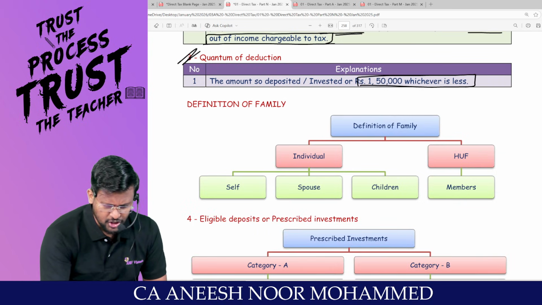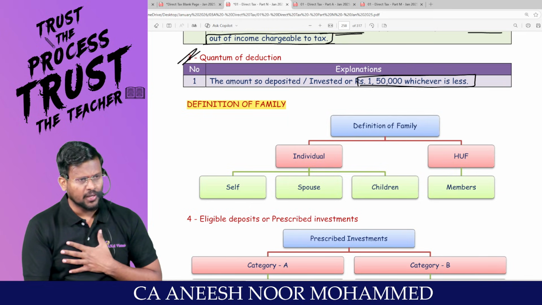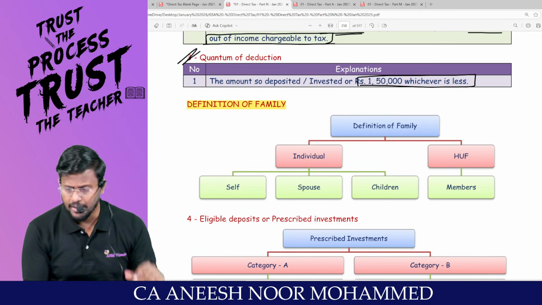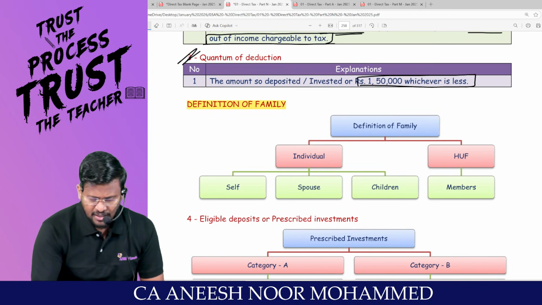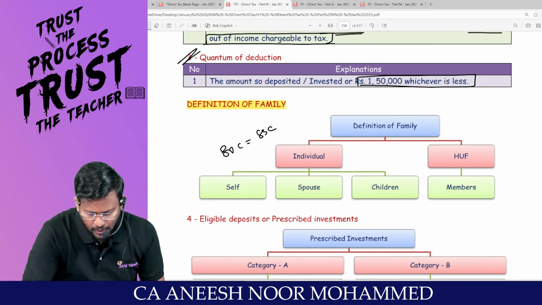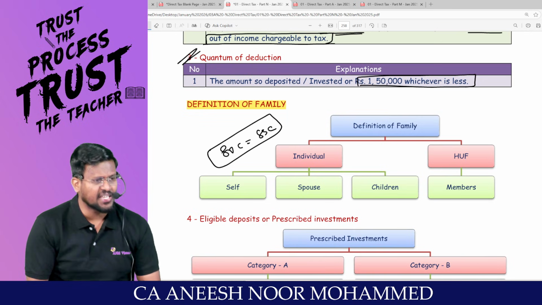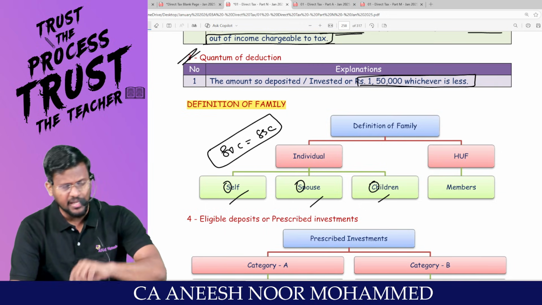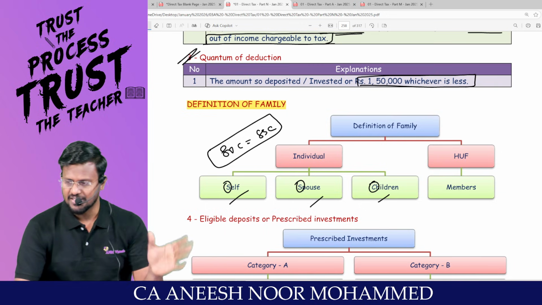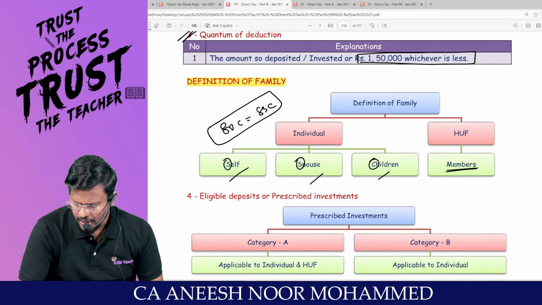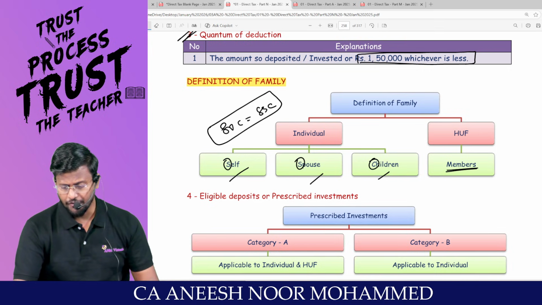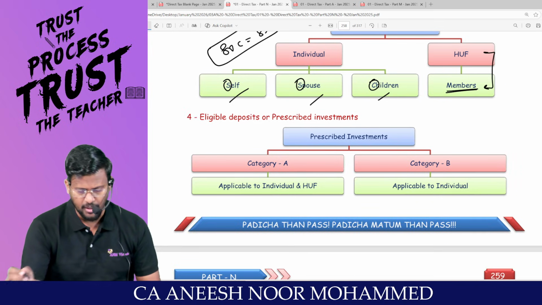Sir, what is the definition of family? For example, if I am an individual or an HUF, in whose names can I deposit? If you are an individual, 80C is equal to SSC. 80C, SSC: self, spouse, children. So what is the shortcut? 80C, SSC. Whereas if you are an HUF, you can even make the investment in the name of members, because for an HUF, members are relatives. Are you all with me?